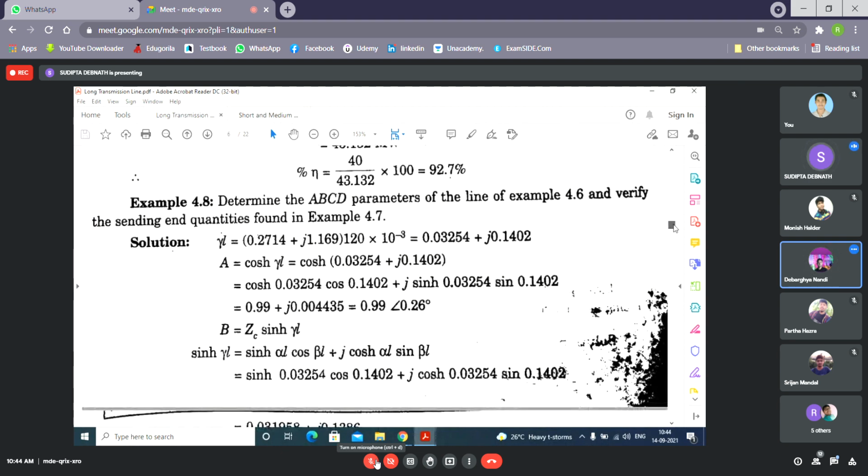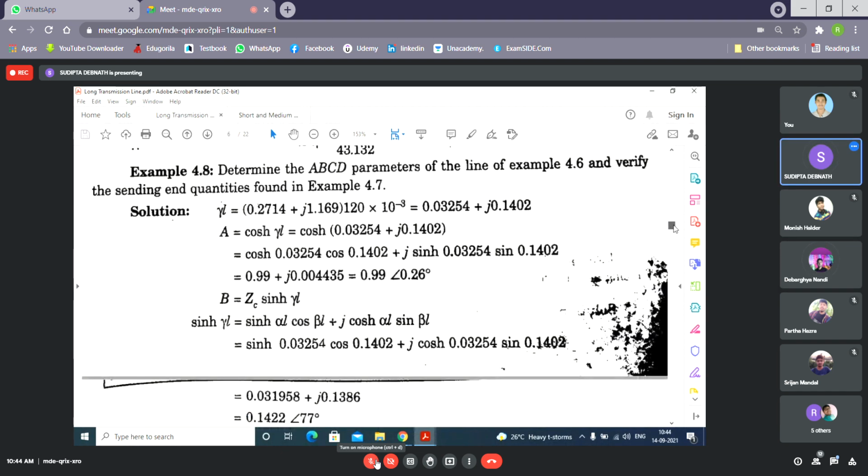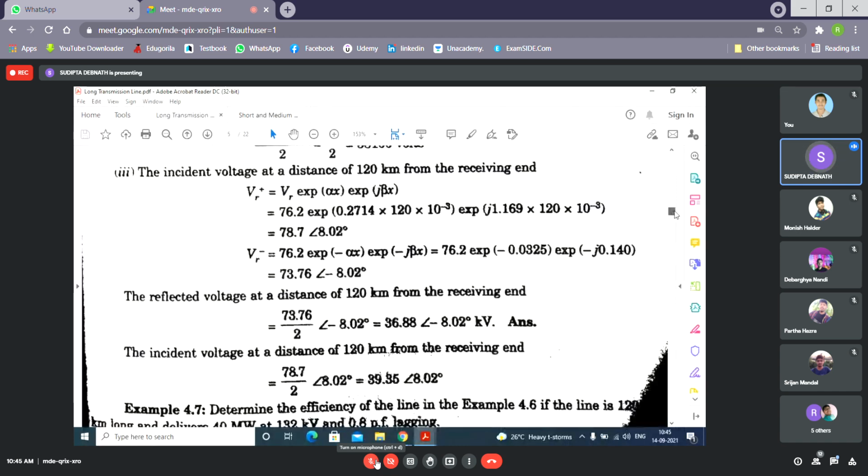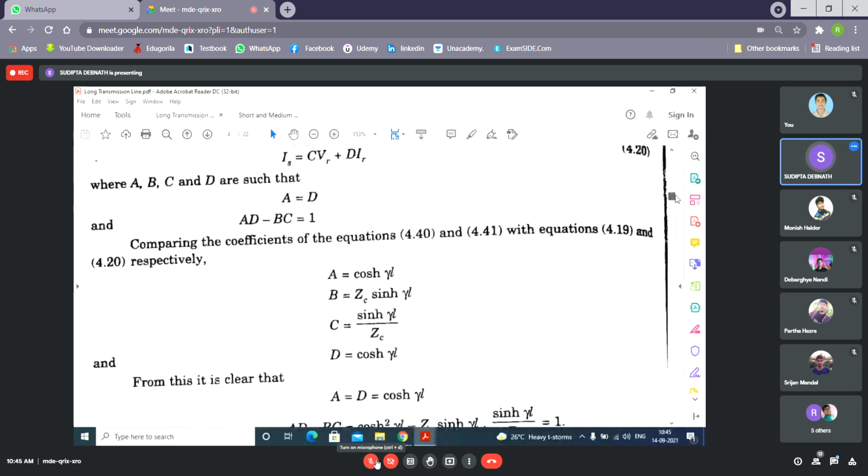Okay, ma'am. Just I will take 5 more minutes. Okay. Now see, you have to find out ABCD parameters for the same line. So I have already calculated what the ABCD parameters are. See, ABCD parameters: